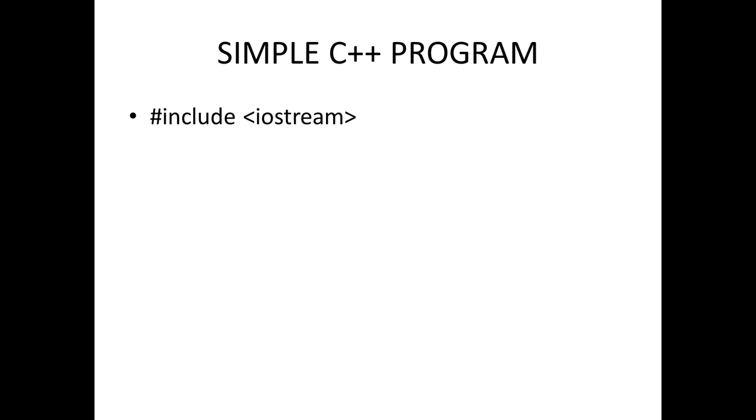This file contains some of the objects that we will need in our program. Input-output stream contains objects that we need to perform input and output operations. So if your program is going to involve input and output operations, you have no choice but to include iostream. That's not the only file you can include in your code, but what you include depends on the need.